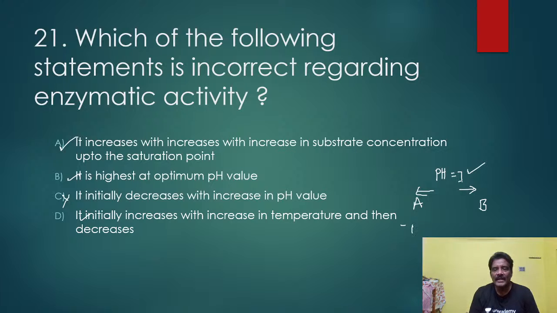But for example, take pepsin: its optimum pH is only 2, I mean acidic pH. And trypsin has a pH of 8.8 like that. So excepting a few, all are active at pH 7.